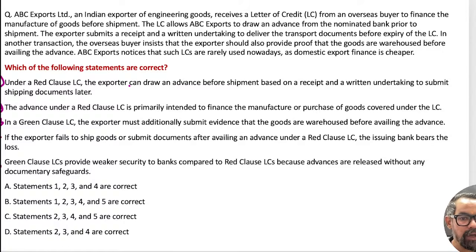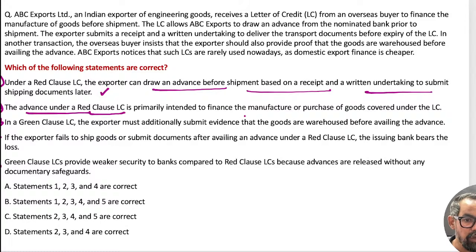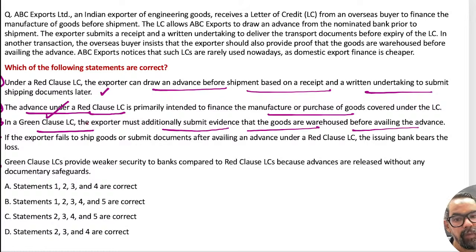So basically the different types of LCs. First, under the red clause LC, the exporter can draw advances before the shipment based on the receipt and a written undertaking submitted to the shipping document. This is true. Advances under the red clause LC are primarily intended to finance the manufacturing. This is also correct. The third one is green LC. The exporter must additionally submit evidence of goods in warehouse before availing the advances. This is more secure than the red clause. Correct.